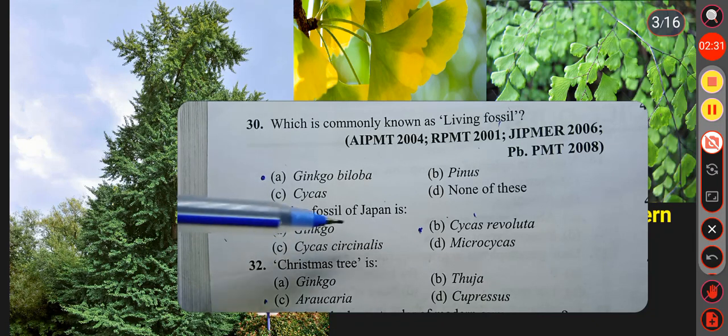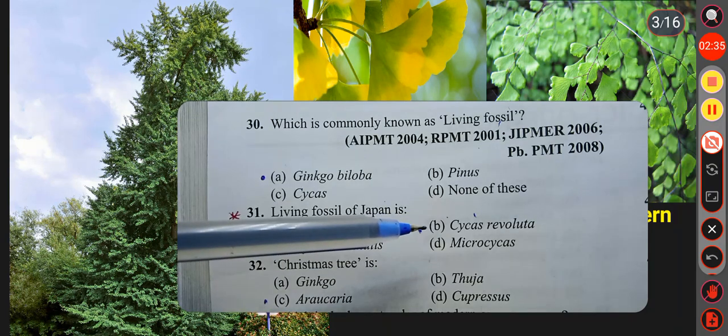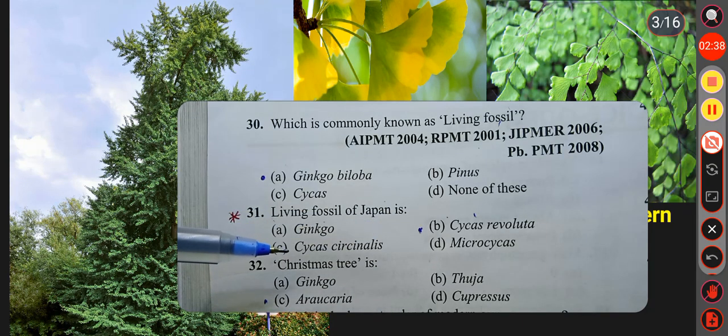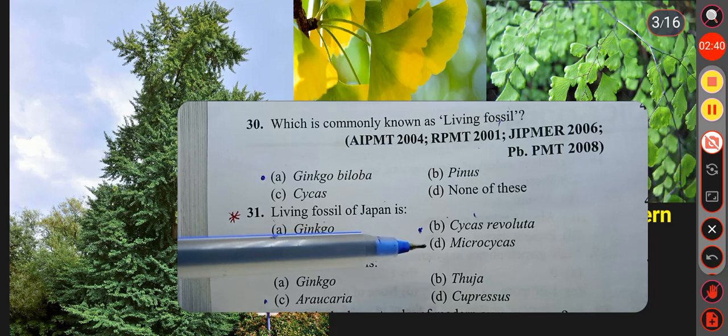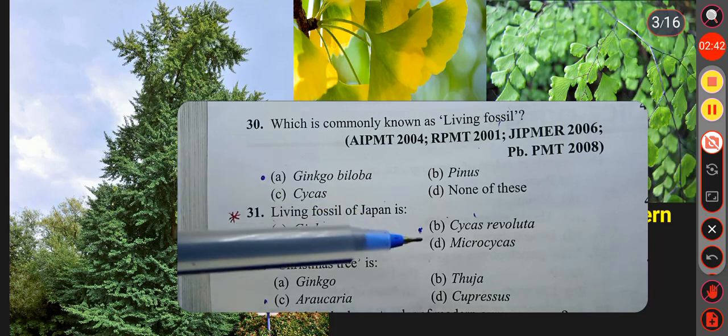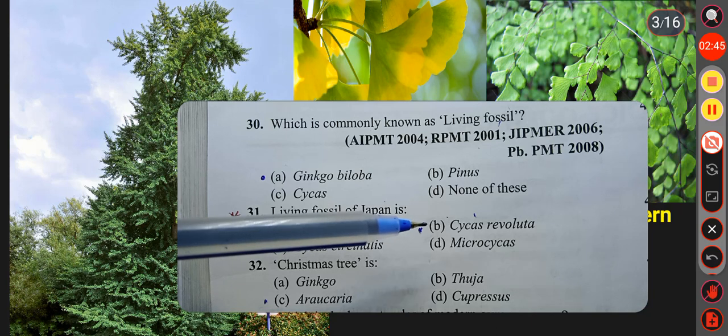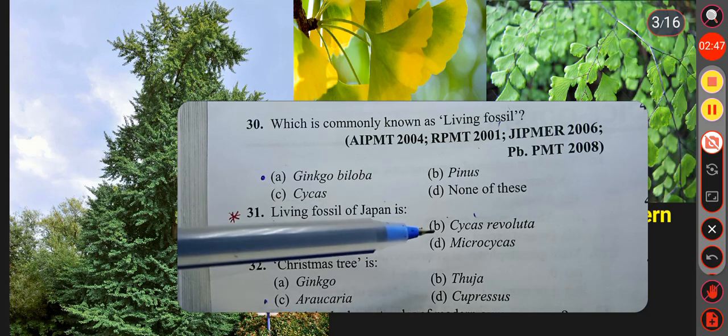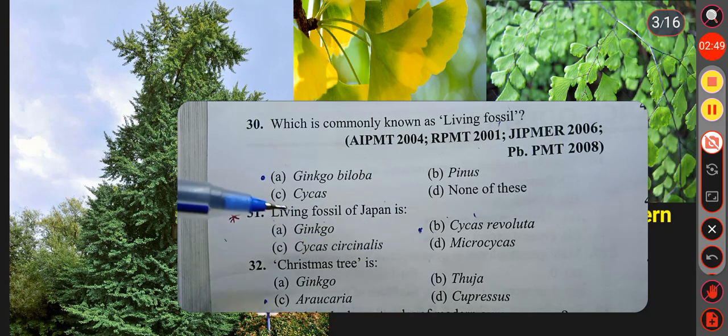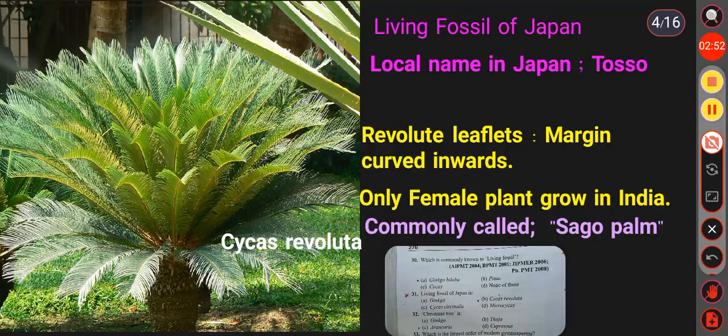Living fossil of Japan is option A Ginkgo, option B Cycas revoluta, option C Cycas circinalis, option D Microcycas. Here the correct answer is option B, that is Cycas revoluta. In Japan, Cycas revoluta is called living fossil. See this slide. This is Cycas revoluta and it is a Japanese species. Okay. Local name in Japan is Toso.